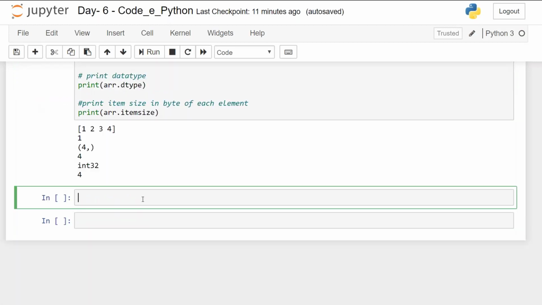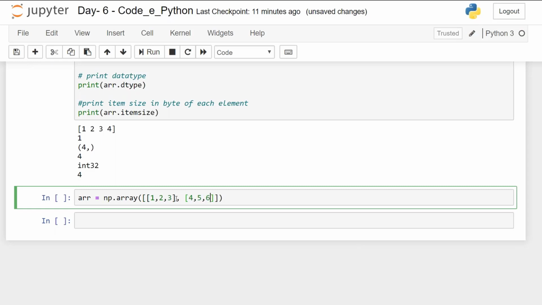Next up, multi-dimensional array. I'll write here arr equals np.array. Now watch this very carefully. I created one square bracket, and in that I'm creating one more square bracket, and I'm writing 1, 2, 3. Then I'll put a comma here, then 4, 5, 6.